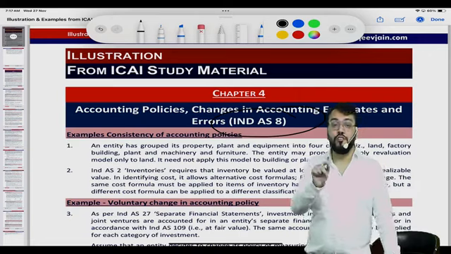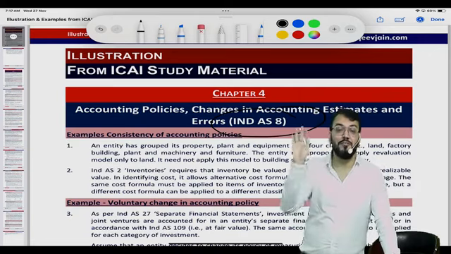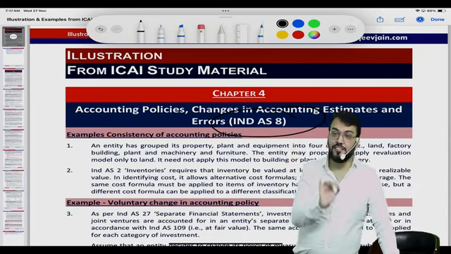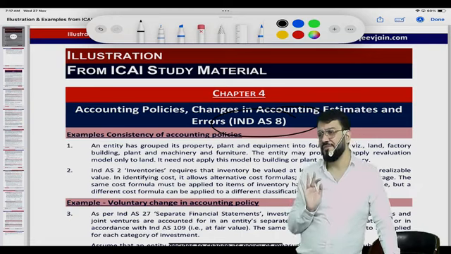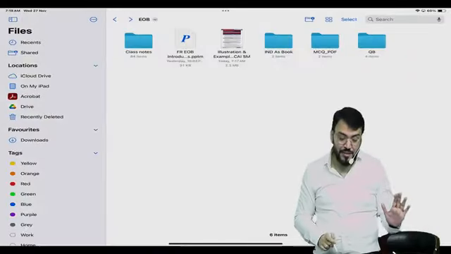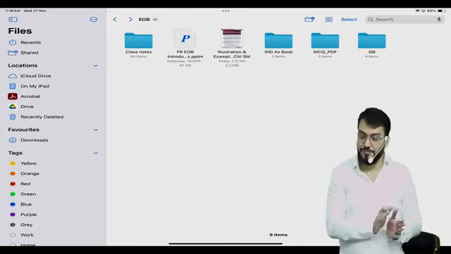Some of the examples or illustrations which I feel require attention, I have already incorporated in my question. So don't worry about that. These are those example illustrations which I feel do not require much attention. Correct? So this is also provided to you. In their Saransh book already I have said it only includes the content.